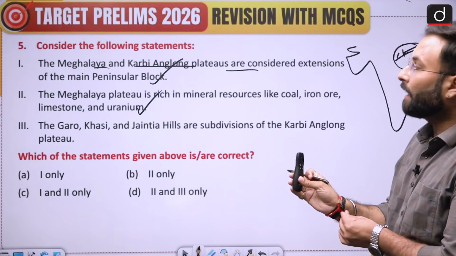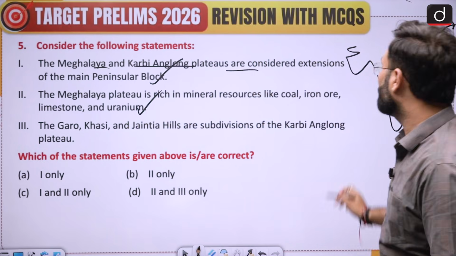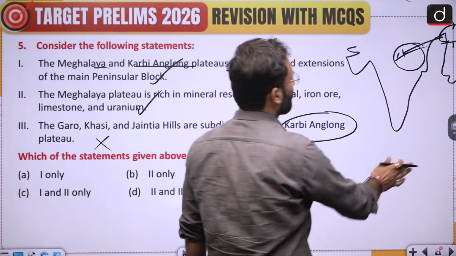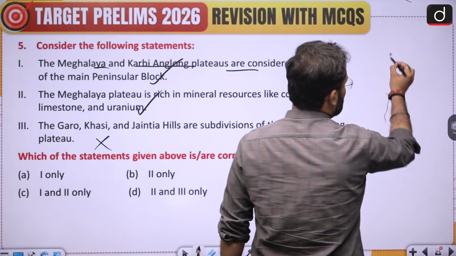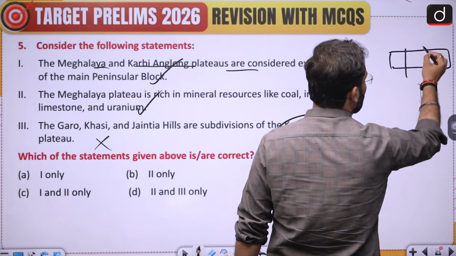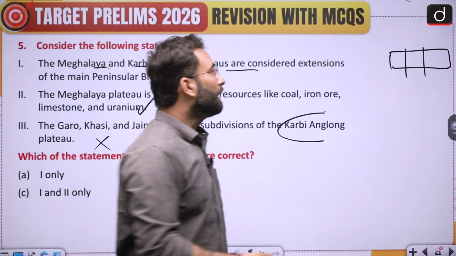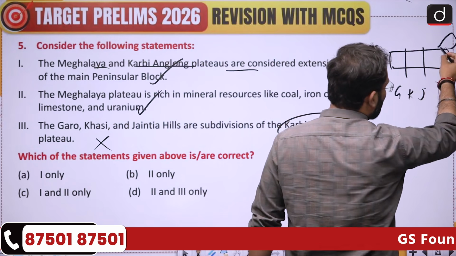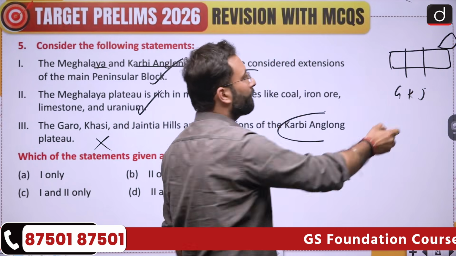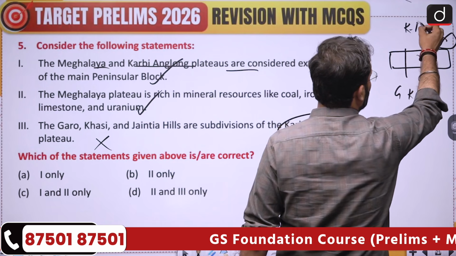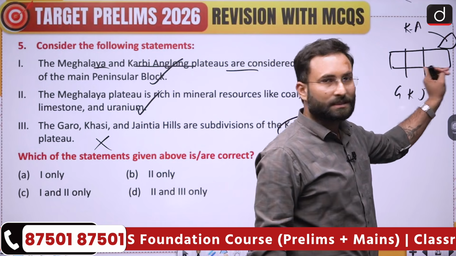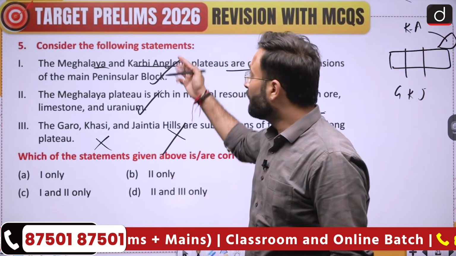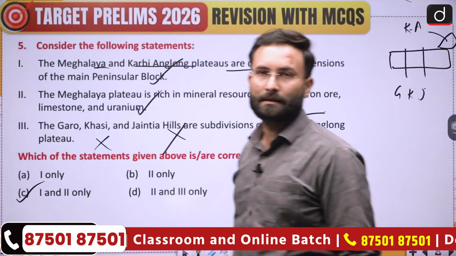Now coming to the next part, the Garo, Khasi and Jaintia hills are the subdivision of the Karbi Anglong plateau. This statement is not true, because the Shillong plateau or Meghalaya plateau is divided into Garo, Khasi and Jaintia hills. Then there is an extension in the Assam region, that particular plateau, the Karbi Anglong plateau. So these are subdivisions of the Shillong or Meghalaya plateau and not the Karbi Anglong. So this statement is incorrect. 1 and 2 are correct, so option C would be your right answer over here.